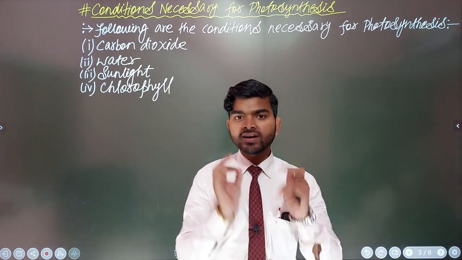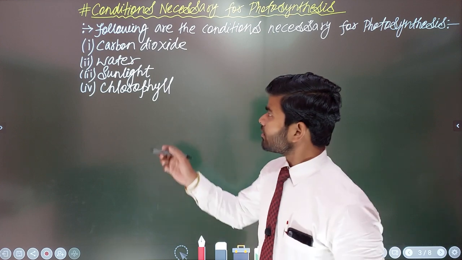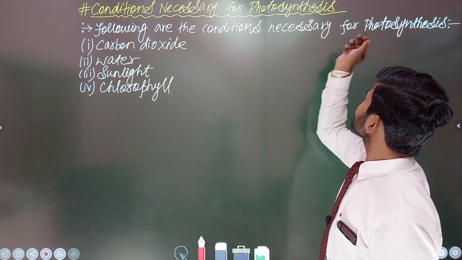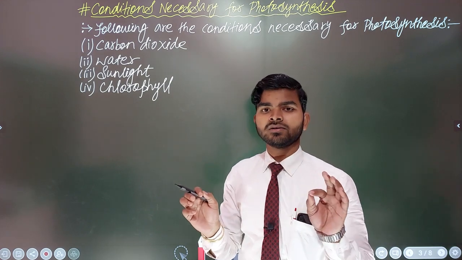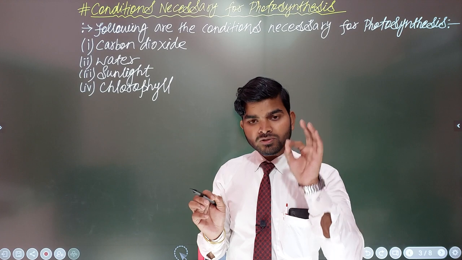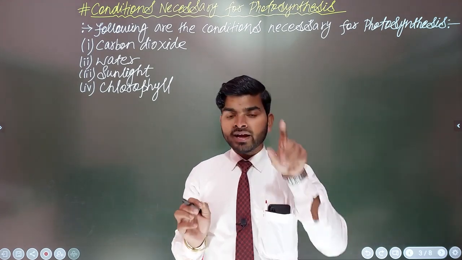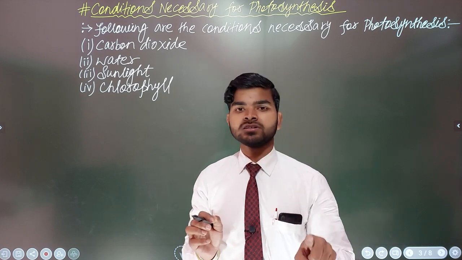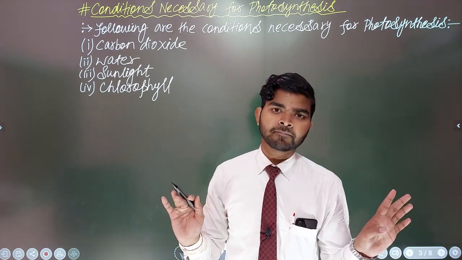Do you want to know what that material is? Of course, yes. I have written already the following conditions necessary for photosynthesis. These are the conditions which must be fulfilled in order to do the process called photosynthesis, and if any one is absent, then photosynthesis will not take place in the plants.